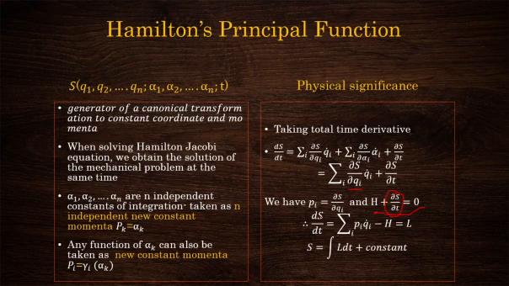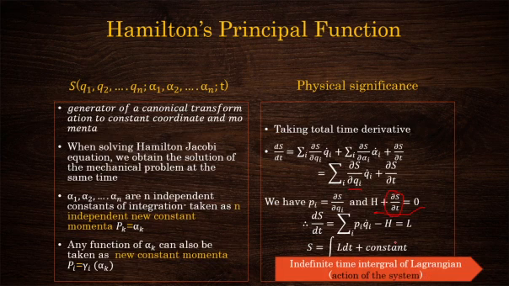So what is actually the principal function? It is given by the integral of L dt plus a constant of integration. You are familiar with the integral of L dt. It is the indefinite time integral of the Lagrangian, which is called the action of the system.